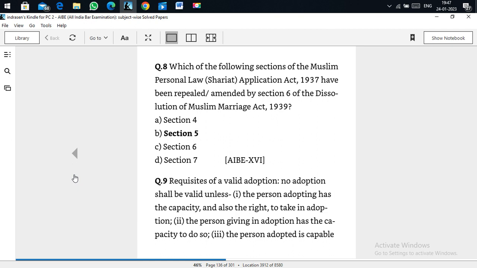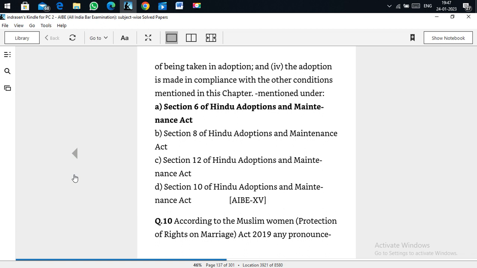Requisites of a valid adoption: no adoption shall be valid unless the person adopting has the capacity and also the right to take in adoption, the person giving in adoption has the capacity to do so, the person adopted is capable of being taken in adoption, and the adoption is made in compliance with the other conditions of adoption. So the answer is Section 6 of the Hindu Adoption and Maintenance Act, which deals with these things.